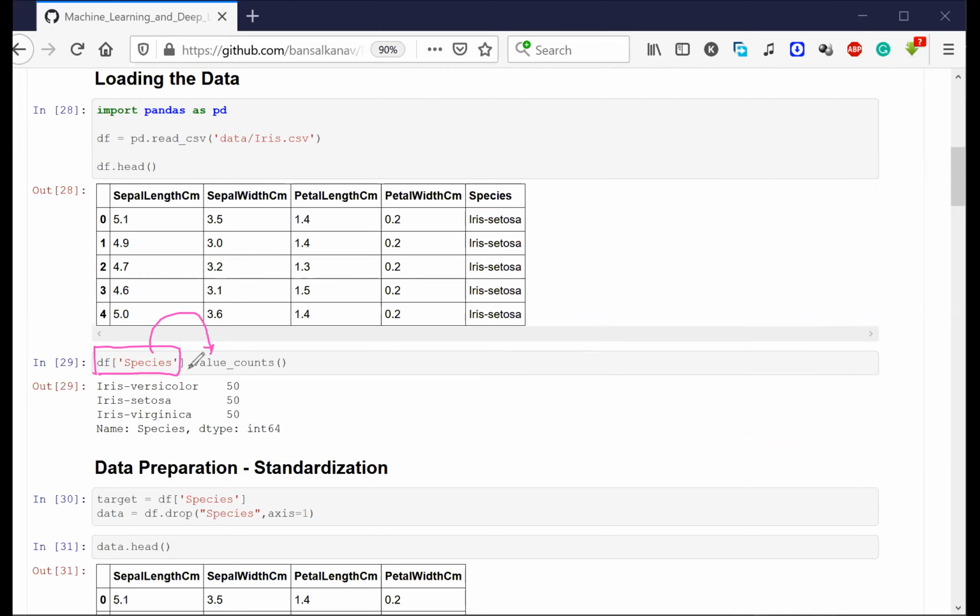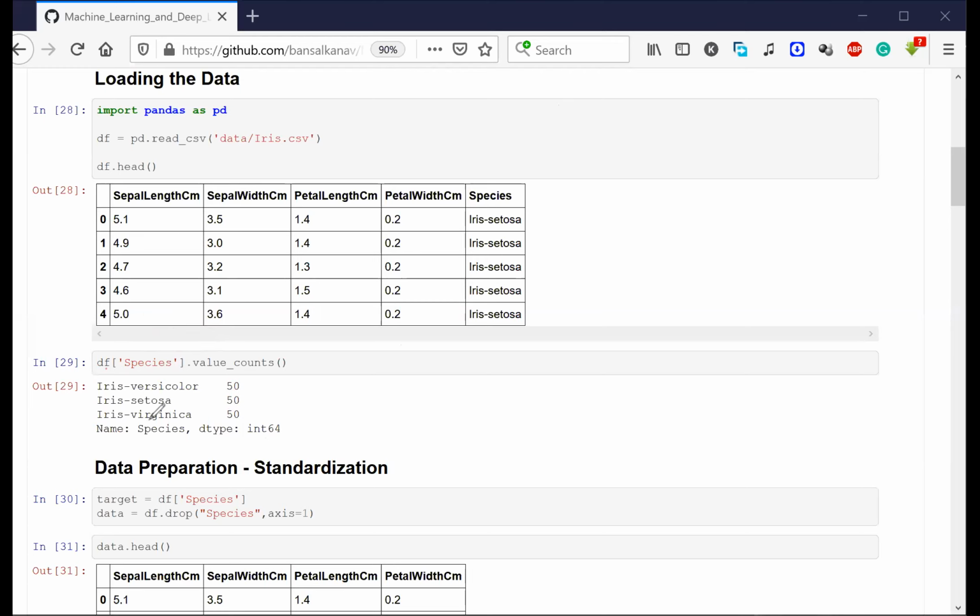Okay. Is this clear to everyone? I'm just saying value counts in order to check how many different categories are there, and for each category, how many data points are there. Do you remember we were having 150 different data points, 150 different rows? Out of 150 rows, I have 50 versicolor, 50 setosa, and 50 virginica.